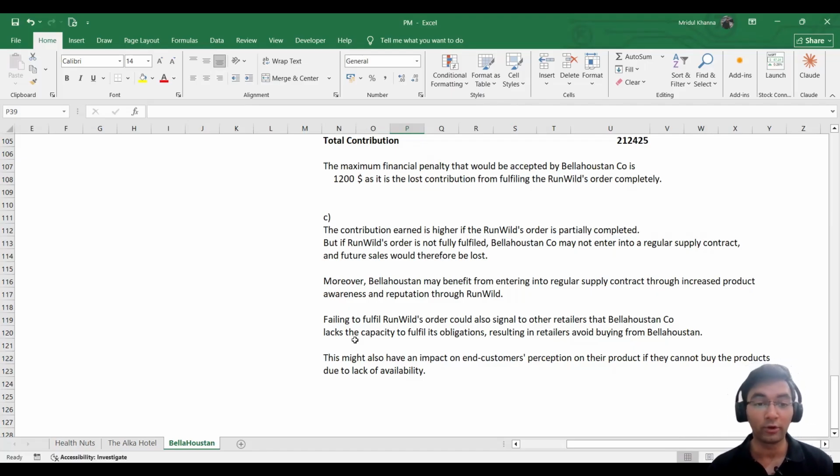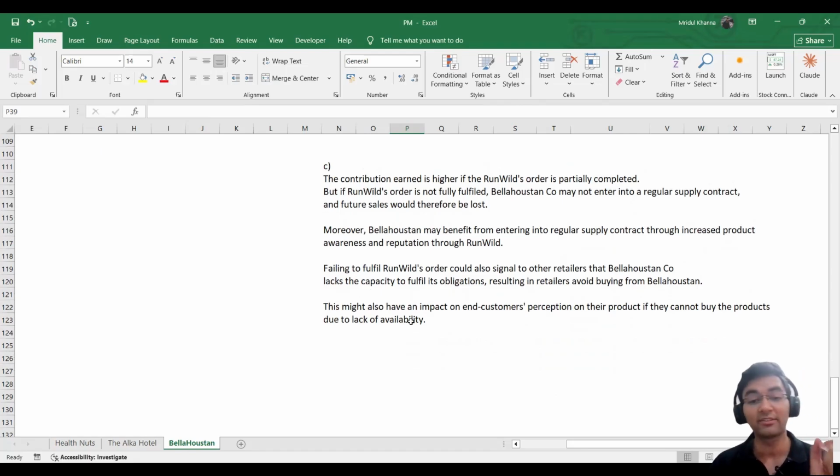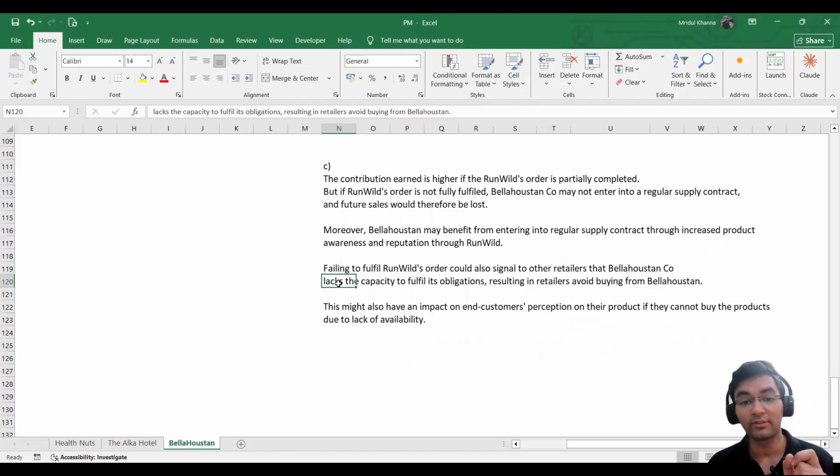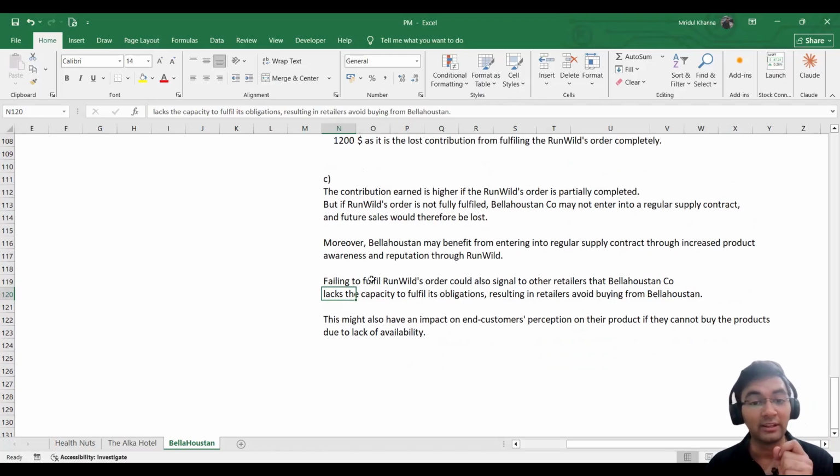Everyone wants to carry a competitive advantage in the market, so retailers will be reluctant and unwilling to order from Bellahouston because of failing to fulfill Runwild's order. This would cause additional damage to Bellahouston, both in terms of loss of revenue as well as reputation. This was another point.